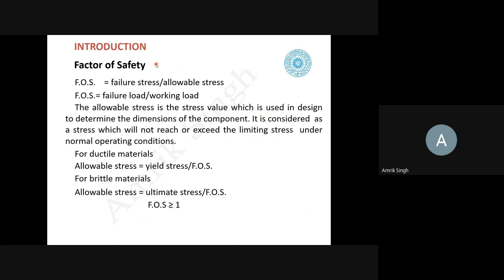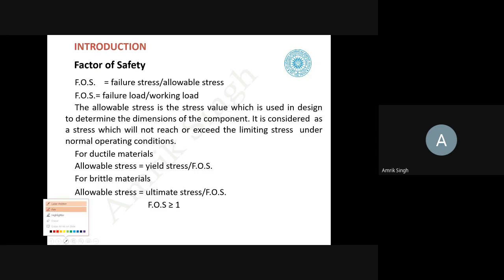Now another important term is the factor of safety. Sometimes we use the term FOS and sometimes FS also. It is the ratio of the failure stress to the allowable stress, or the failure load divided by the working load. Allowable stress is that stress value which is used in design to determine the dimension of the component. So this is important, the dimension of the component.